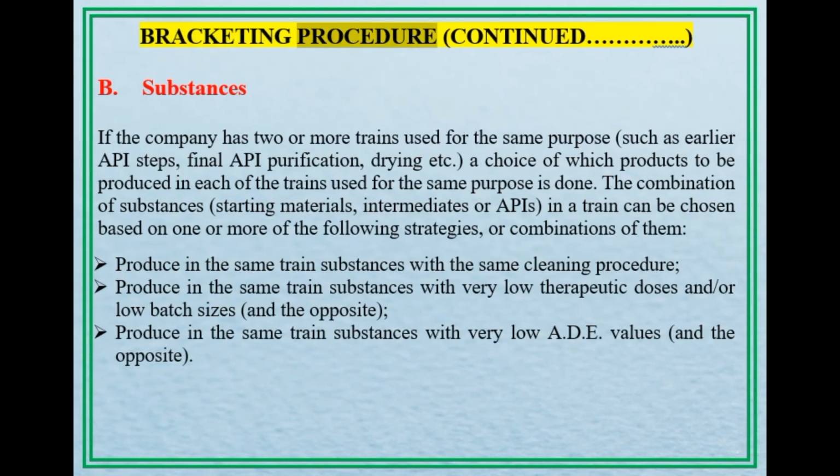Bracketing procedure, continued. Substances. If the company has 2 or more trains used for the same purpose, such as earlier API steps, final API purification, drying, etc., a choice of which products to be produced in each of the trains used for the same purpose is done. The combination of substances, starting materials, intermediates or APIs, in a train can be chosen based on one or more of the following strategies, or combinations of them.